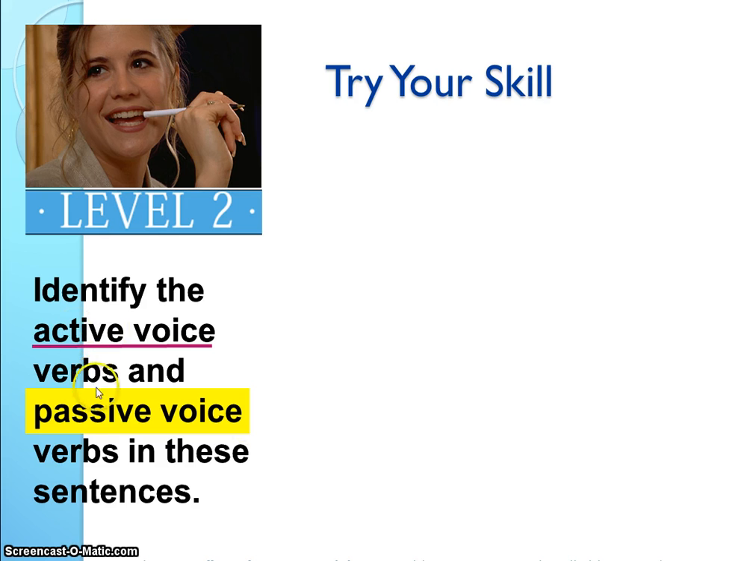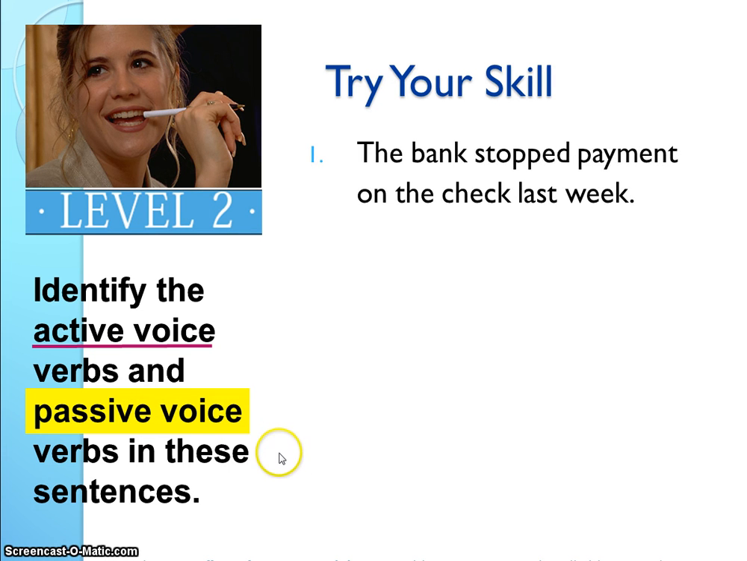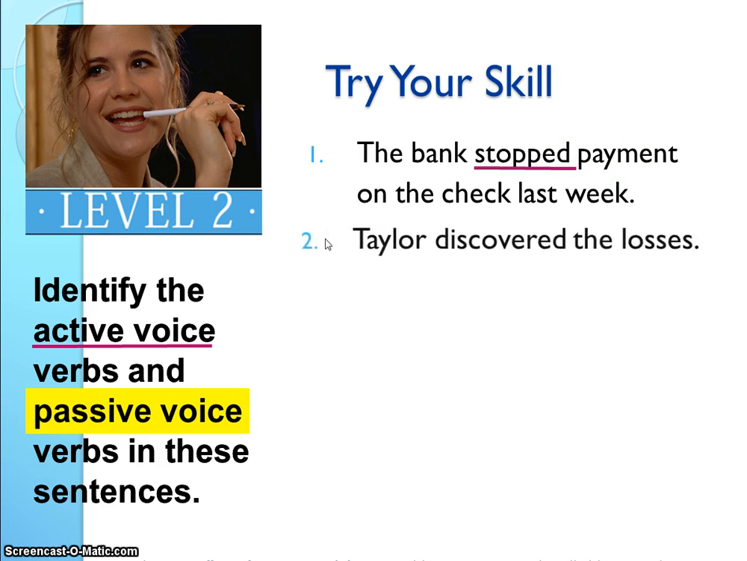Okay, let's identify the active voice and the passive voice by using an underline and a shading. Okay, the bank stopped payment on the check last week. I'm going to say this is the active voice. The bank is the subject, and they stopped payment. Taylor discovered the losses. Taylor's the subject, discovered is the verb, and the losses would be the object. So this is an active voice.